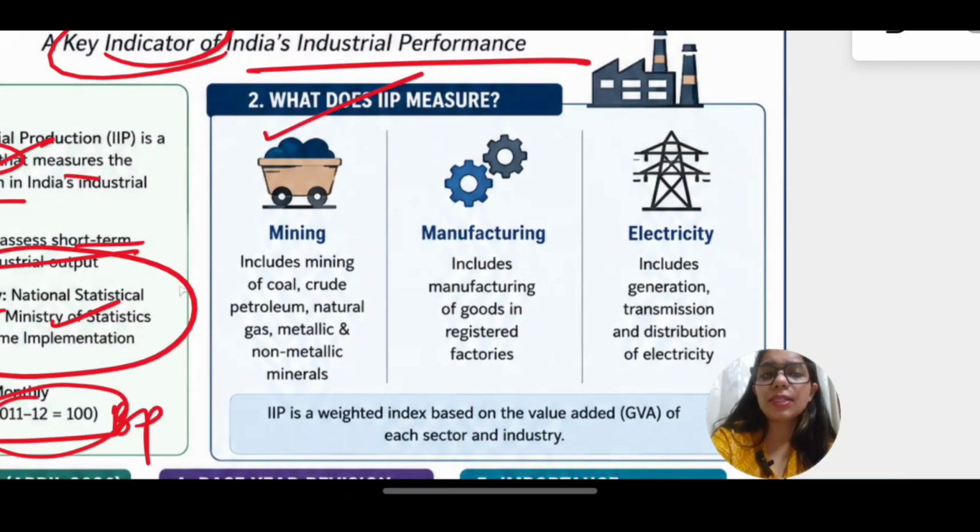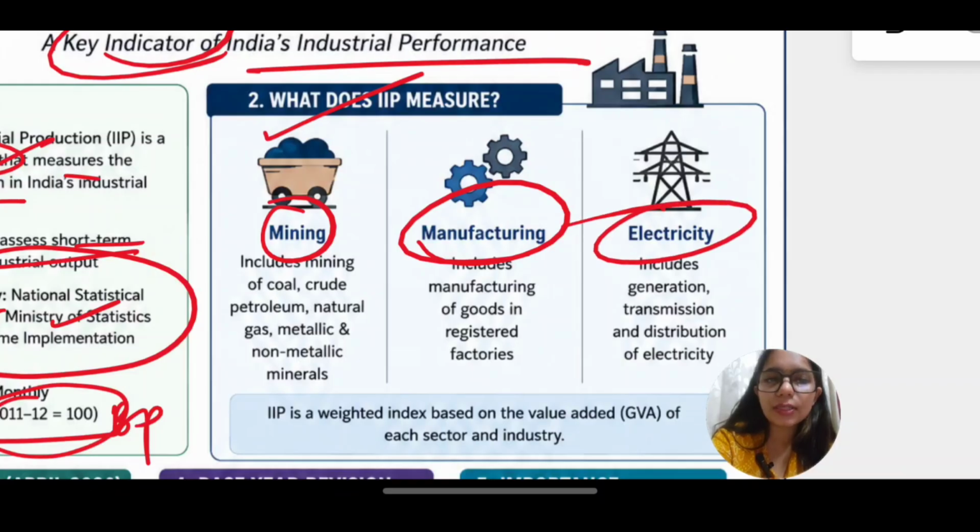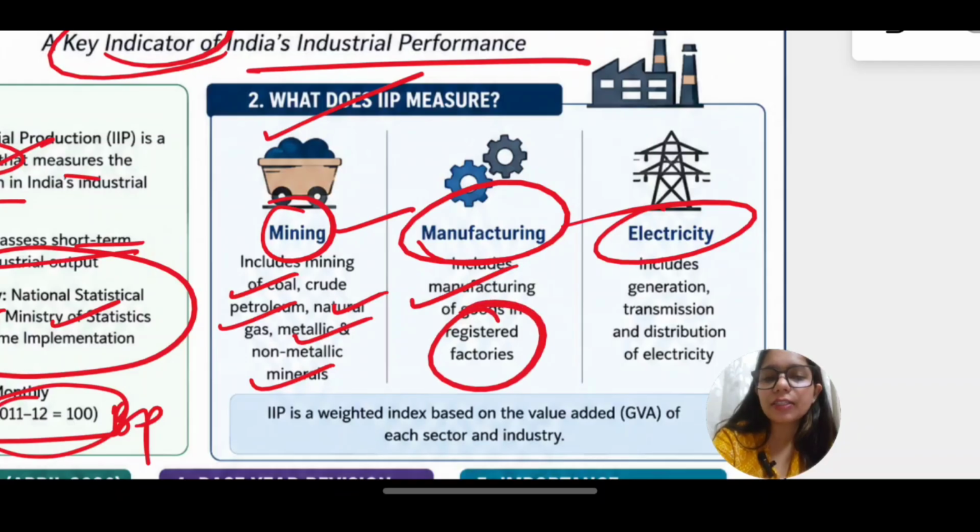Now let us see what IIP measures. It measures mining, it measures manufacturing and it measures electricity. Now these are the things that it includes under mining: coal, crude petroleum, natural gas, metallic, non-metallic minerals. Manufacturing of goods in registered factories. Now you have to remember that non-registered factories are not covered.